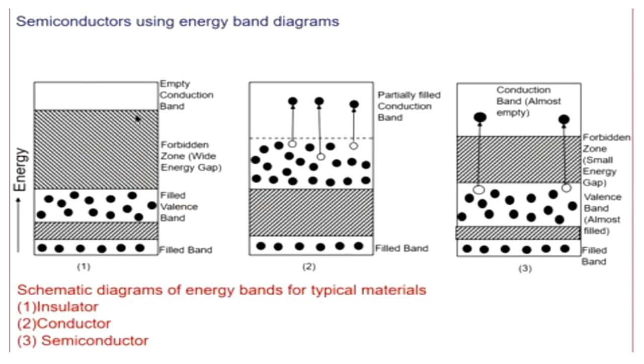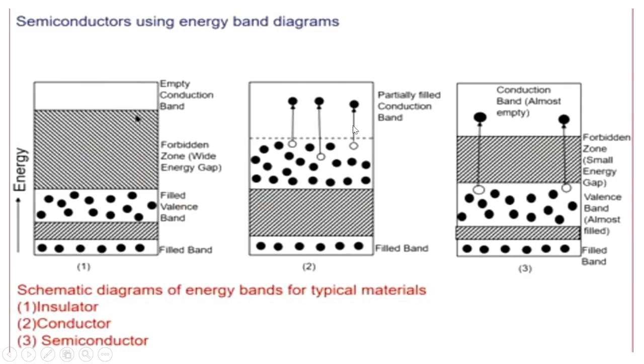Materials whose valence band is full and whose conduction band is empty have a very high band gap and are called insulators. No current can be carried by electrons. The band gap in this material is greater than 3 electron volts.